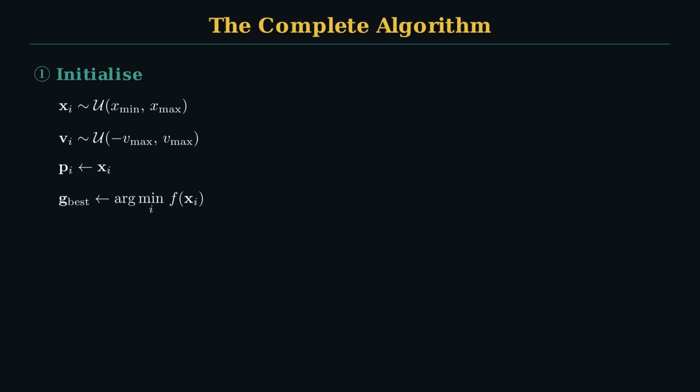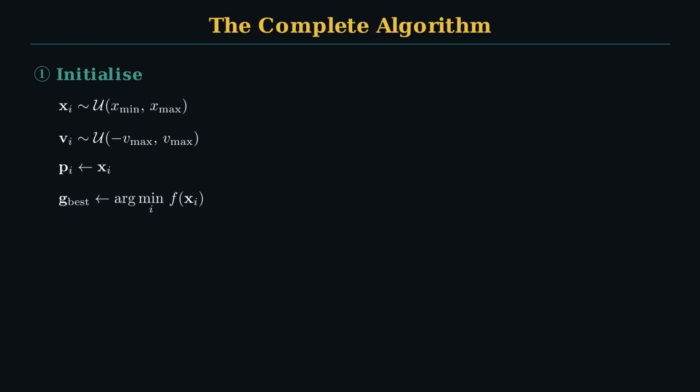Phase 1, initialization. Every particle gets a starting position drawn uniformly at random from the search space. Every particle gets a starting velocity, also random, centered at 0. At the start, each particle's personal best is just wherever it was initialized. It hasn't been anywhere else yet. And the global best is set to whichever particle happened to start at the best position. The minimum F value across all initial positions. Again, just an accident of initialization.